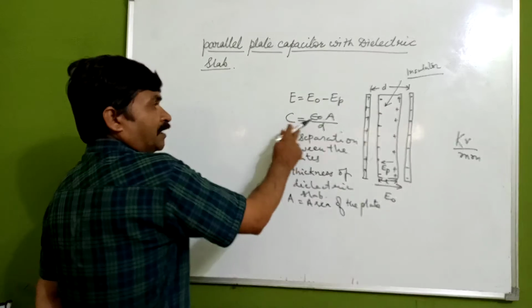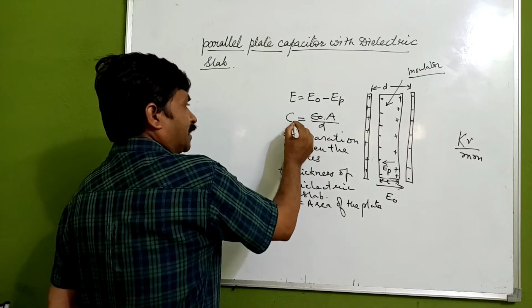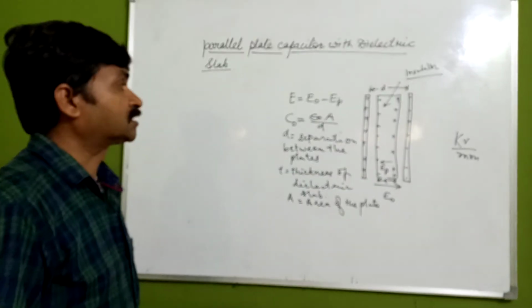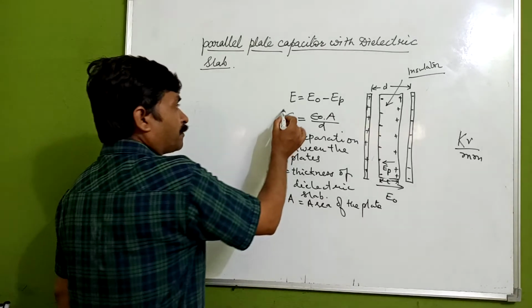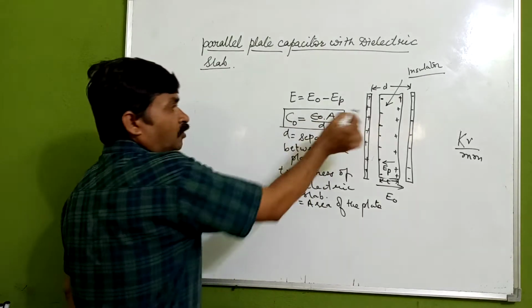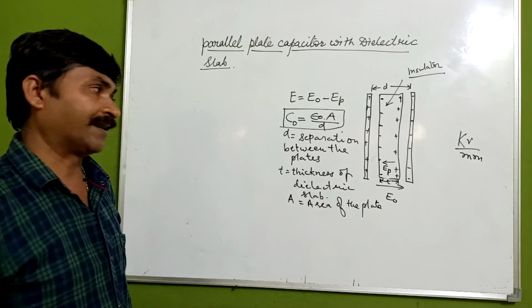So we call C naught the capacitance of a parallel plate capacitor without introduction of the dielectric slab.